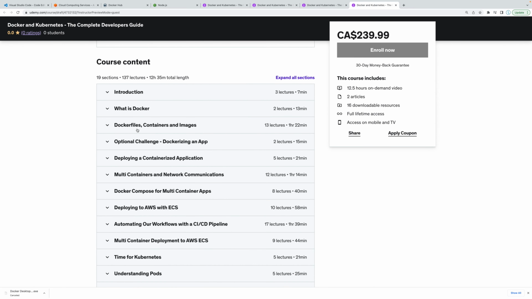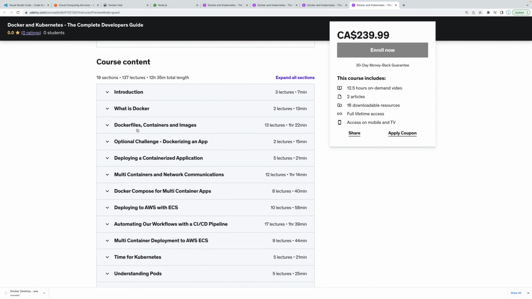After we learn about Docker, we can then move on to a very important concept called images. We're going to learn all about images, and we're actually going to build one on our local machine. Now, once we know all about images, we can leverage that knowledge to learn about containers and run containerized applications on our machine as well.